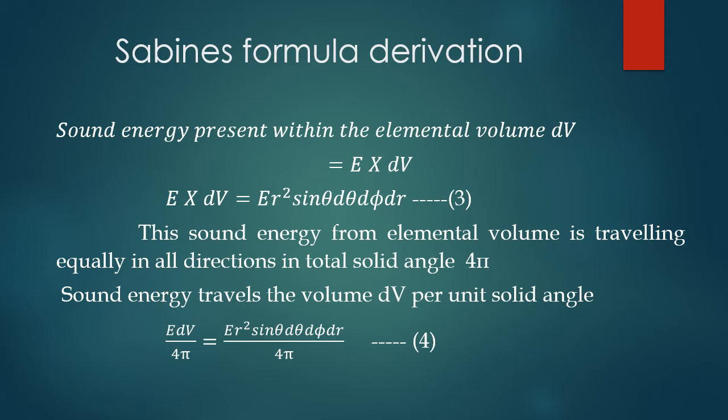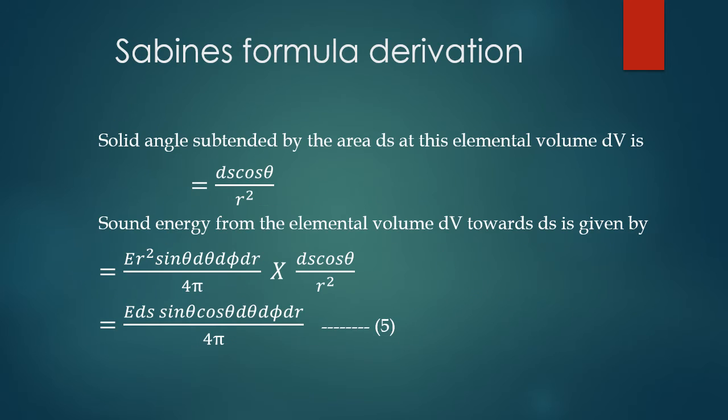The sound energy from the elemental volume is travelling equally in all directions in total solid angle 4 pi. Therefore, sound energy travelling from the volume dV per unit solid angle is E dV by 4 pi, equal to E r squared sin theta d theta dr d phi divided by 4 pi. Put this as equation number 4.